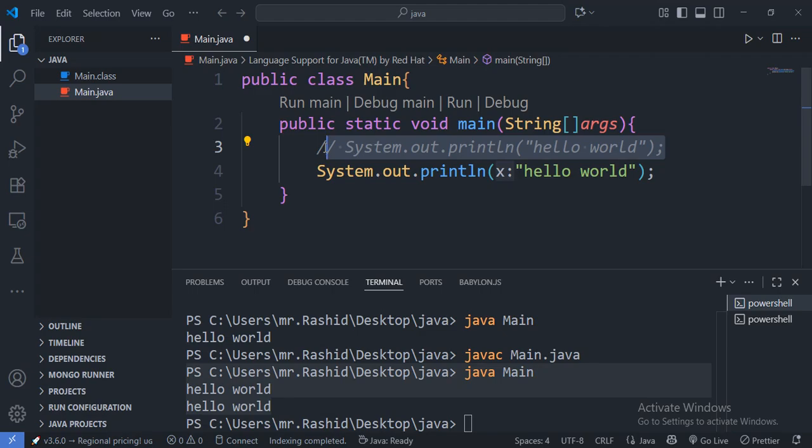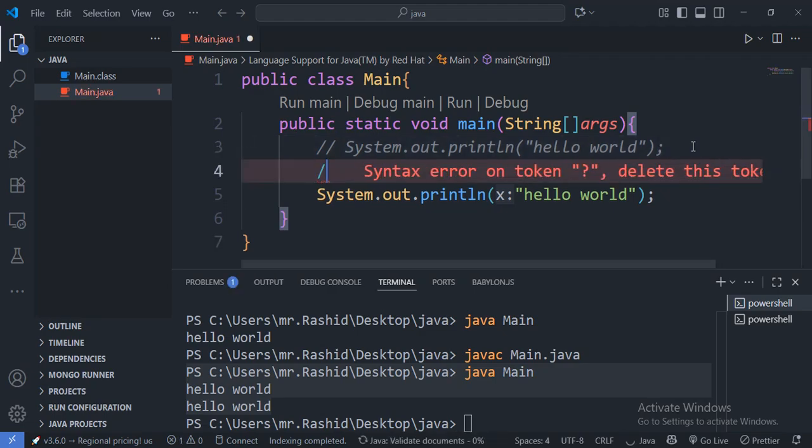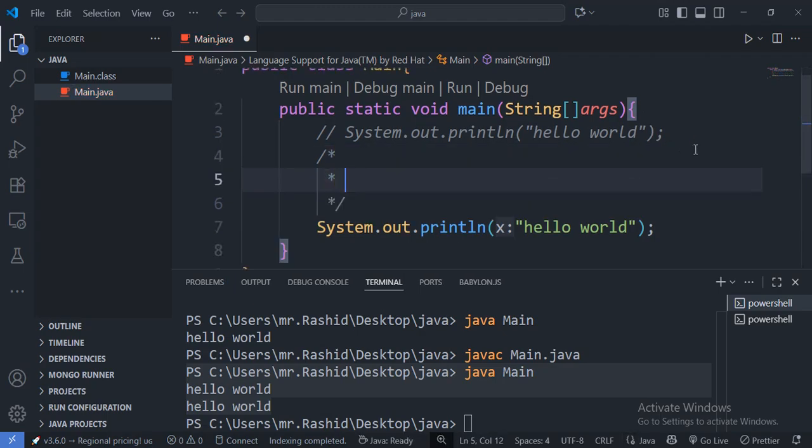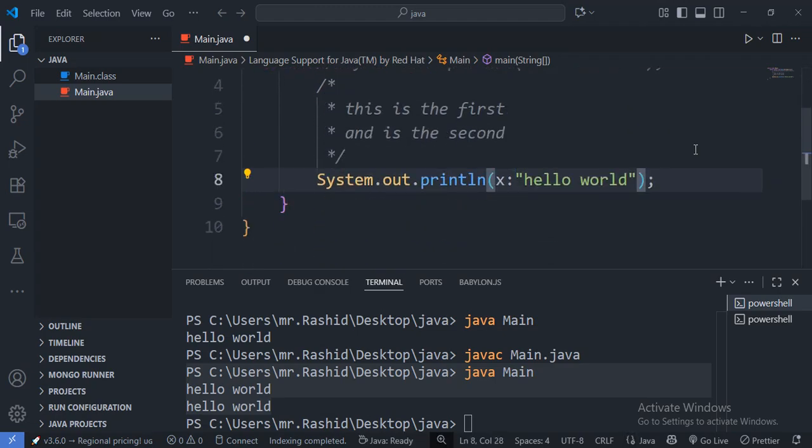These ones start with forward slash asterisk and end with asterisk forward slash. For example, if we want to add a comment, they are like that. You can add here, this is the first, and you can add another one, this is the second, like that. These ones won't affect your code.